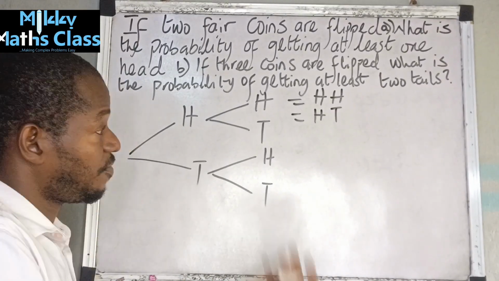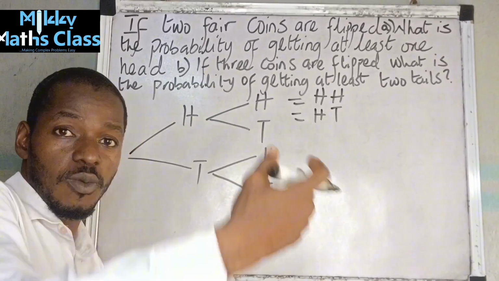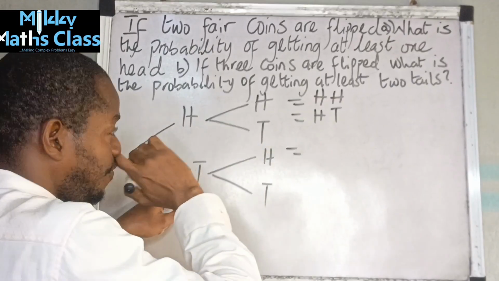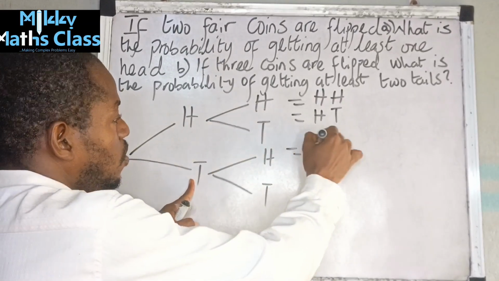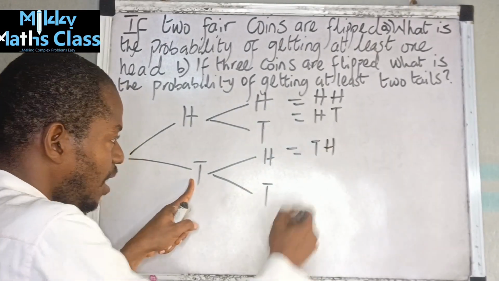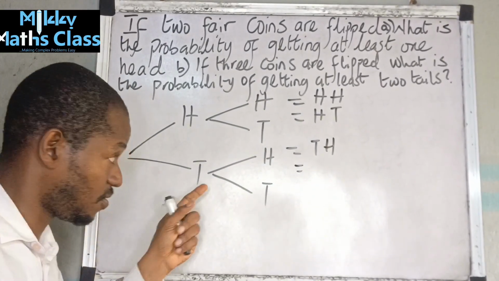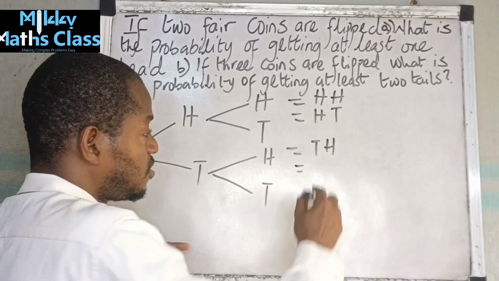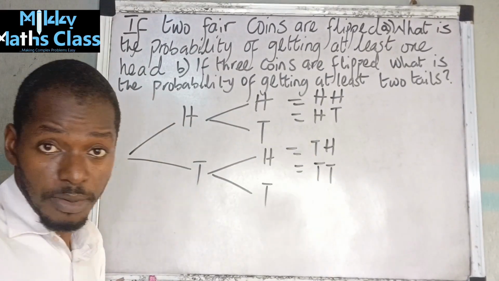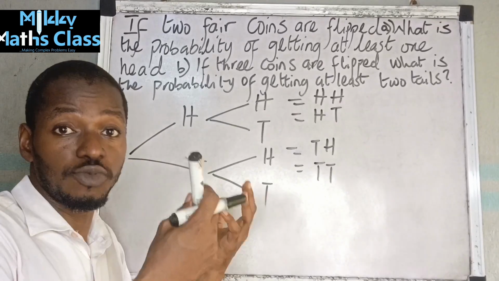Or I can have the first one land on the tail and the second one land on the head. And the last possible outcome is the two of them landing on the tail. So this is the sample space, or the possible outcomes when I flip two coins.